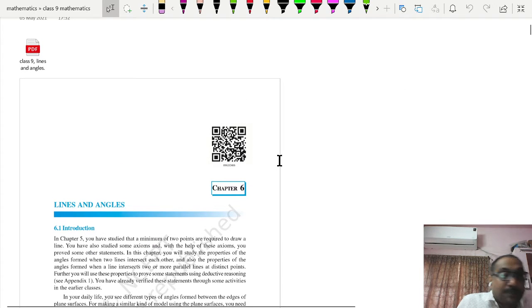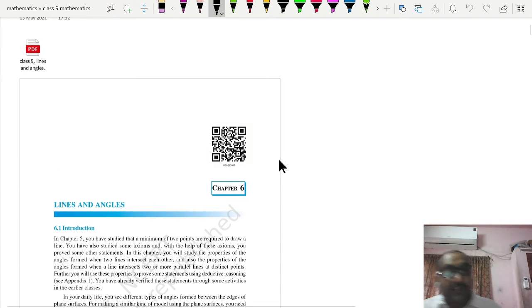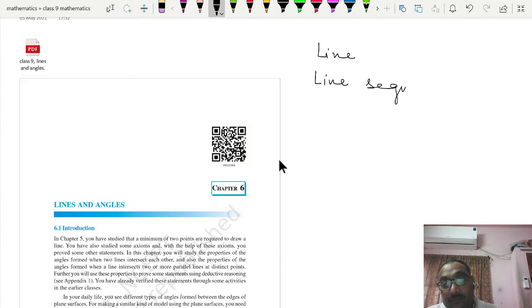Before starting this chapter, we should have some basic concepts of geometry. What is called a line segment, rays? Okay. See, many of the terms are undefined.